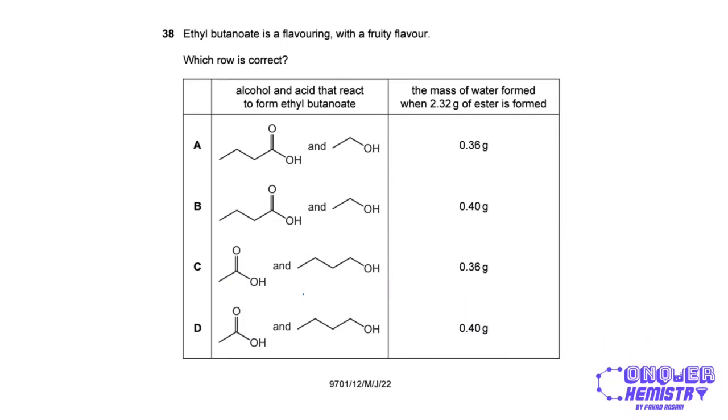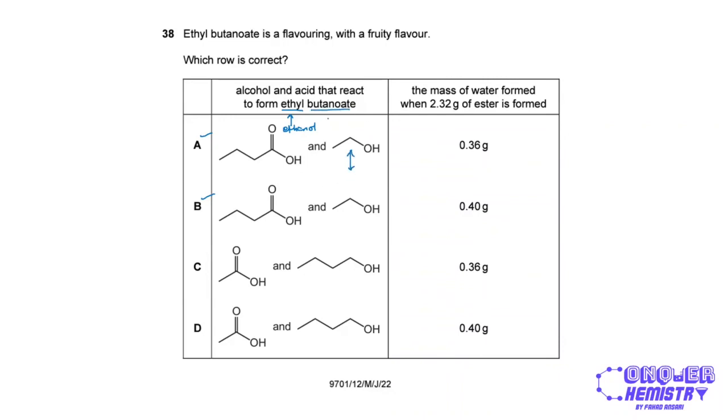So ethyl butanoate is a flavoring with a fruity flavor. Which row is correct, right? So the alcohol and the acid that react to form ethyl butanoate, right? Now, obviously, from the name, we know that ethyl tells us that the alcohol is ethanol, right? So ethanol is present in either option A or option B, which is this guy, right?